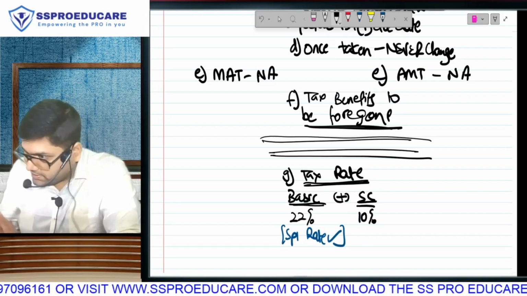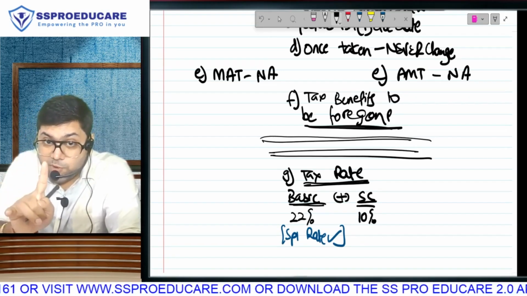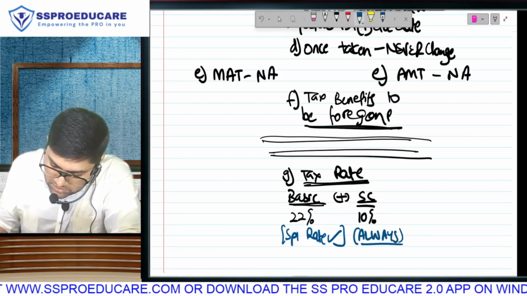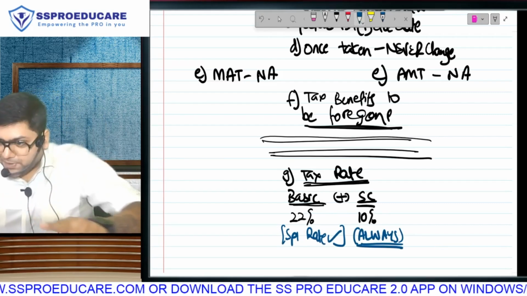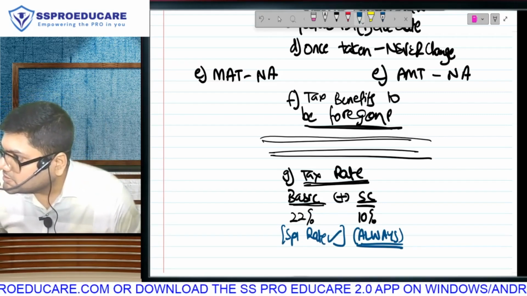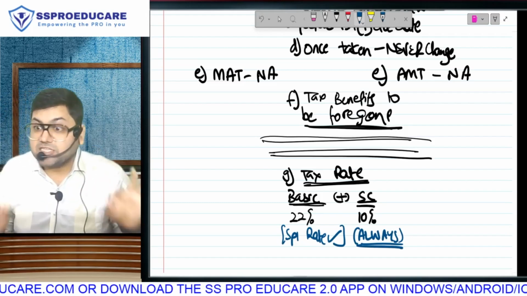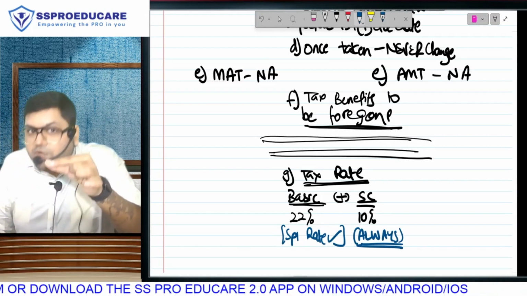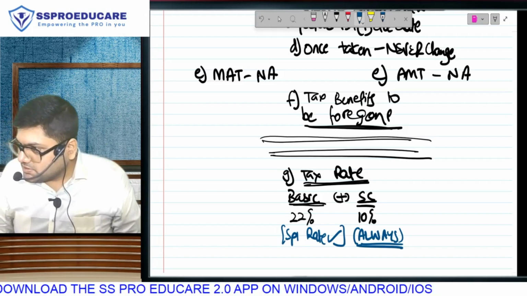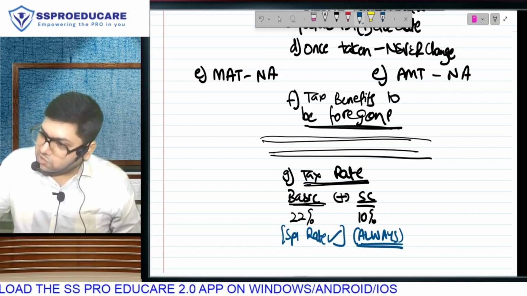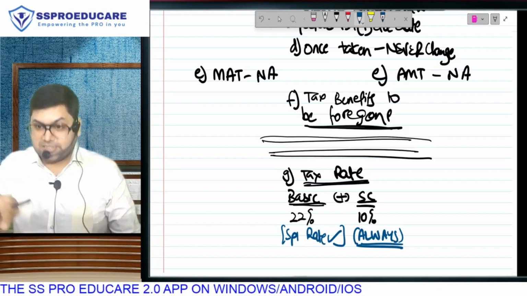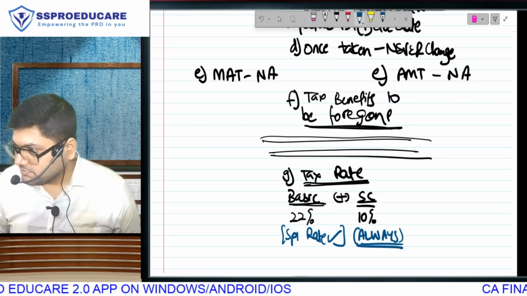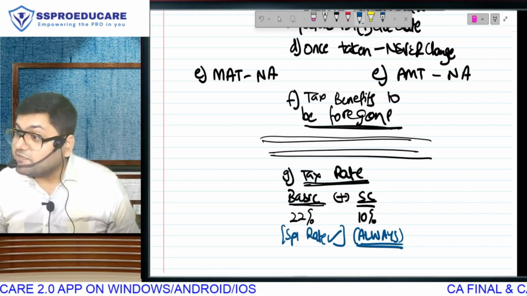Rate is not that important. Rate is important. You have to learn. But what is more important? Everybody please focus. Means if your income is 1 rupee as per new regime, still there will be 10% surcharge. 22% basic and 10% surcharge. Fixed surcharge. This surcharge does not depend on income earned. 1 rupee income, still 10% surcharge. Or 1 crore rupee income, or 10 crore rupee income, or 100 crore income. Surcharge in new regime, in these two sections, surcharge in new regime is fixed 10%. Fixed, it will always come.